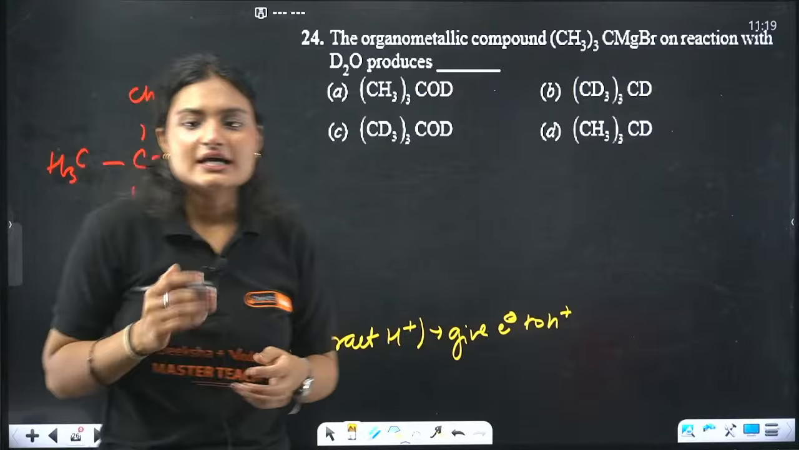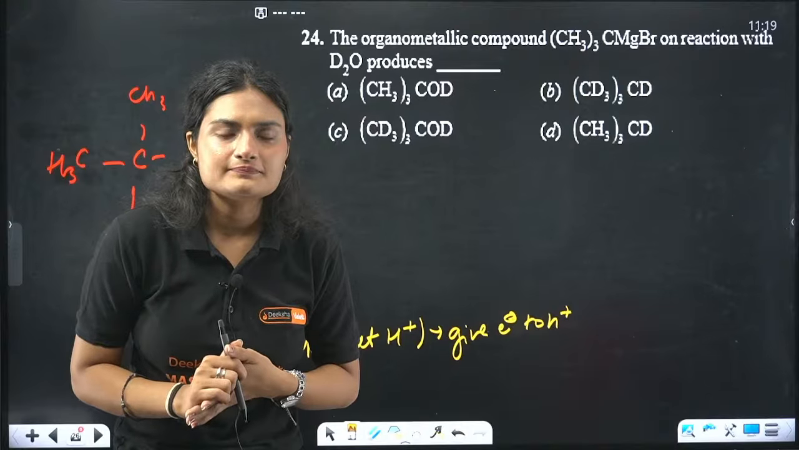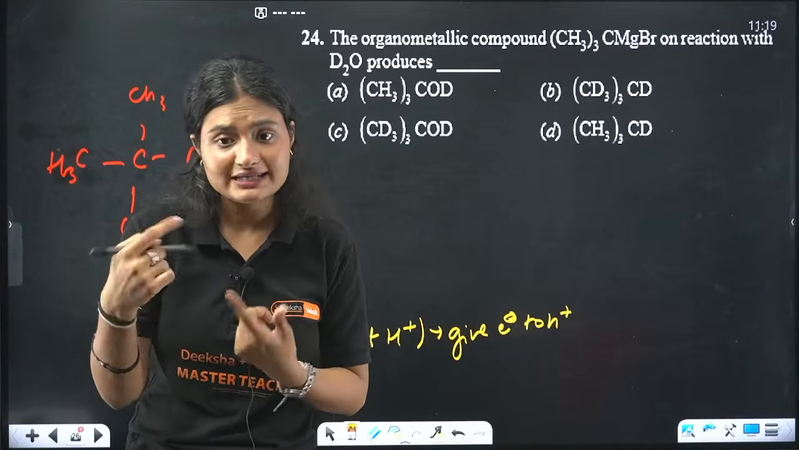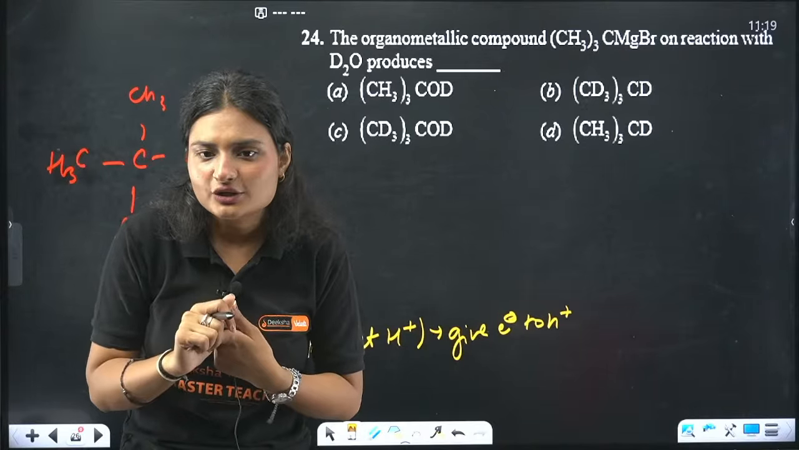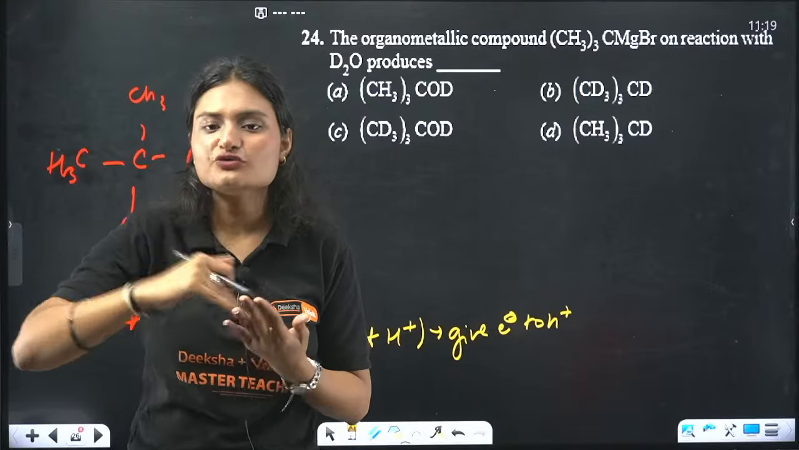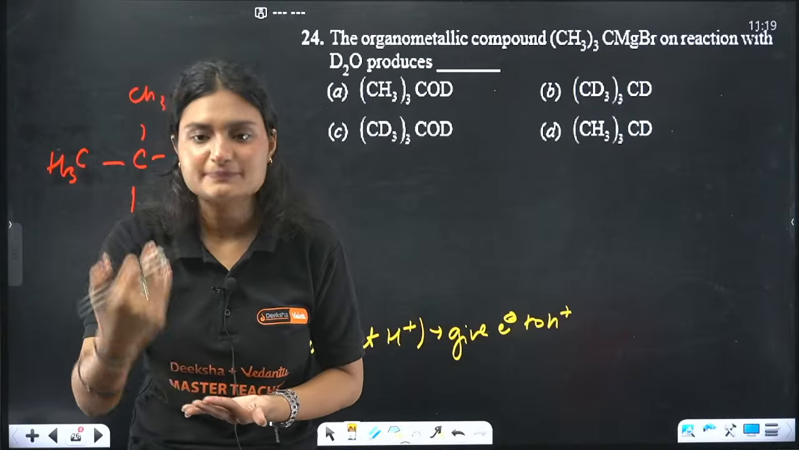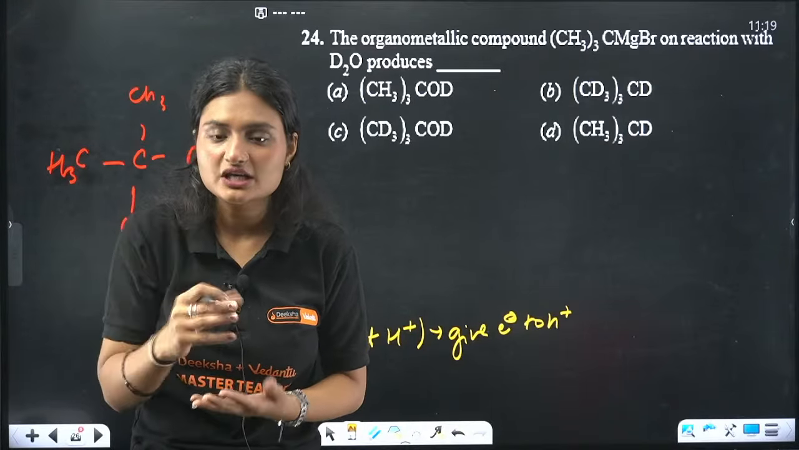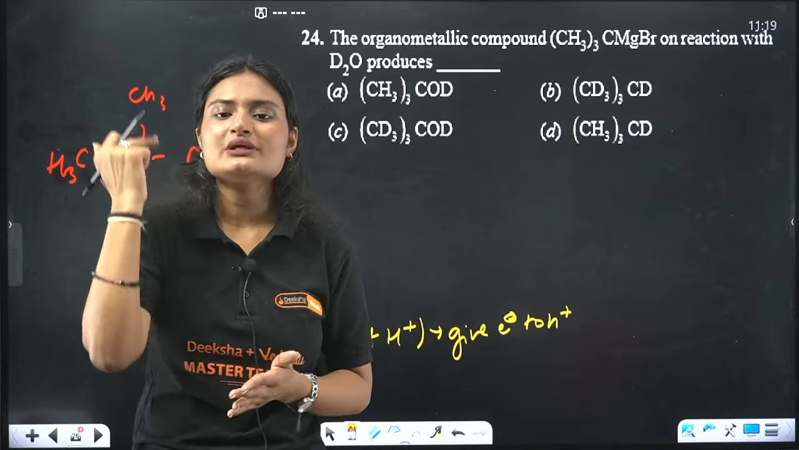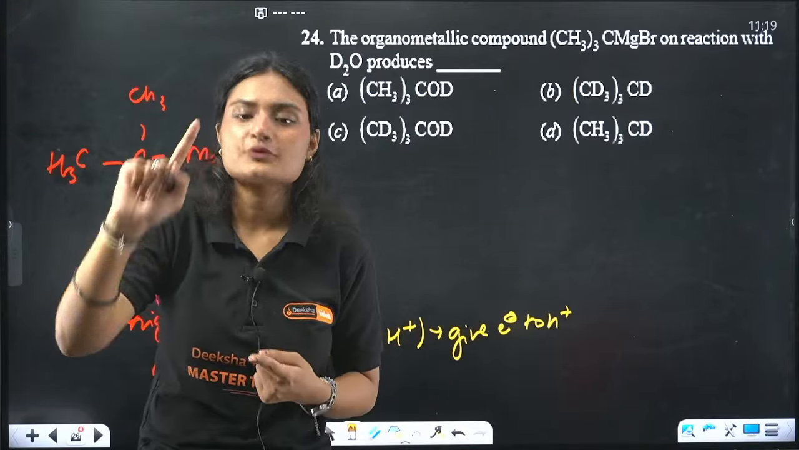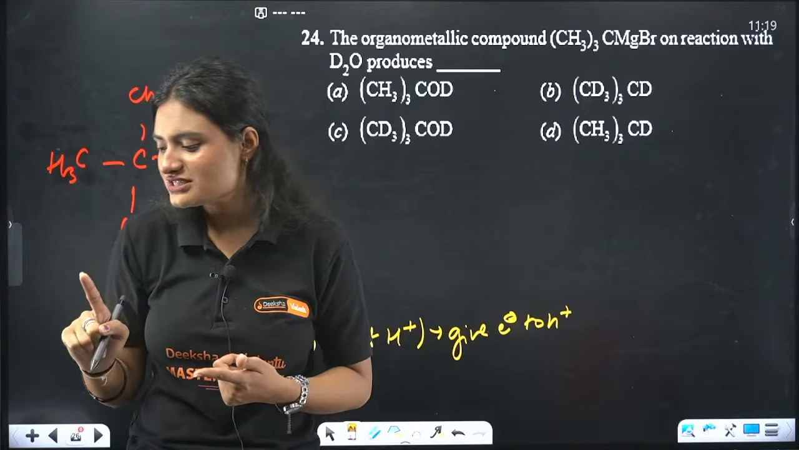Okay, next one. Now you have a nucleophile. A nucleophile is electron rich. An electrophile is electron deficient. What does a nucleophile do? It donates electrons to an electrophile, to an electron deficient species. That is a nucleophile. Bases donate electrons to a proton. Can you understand the difference now?